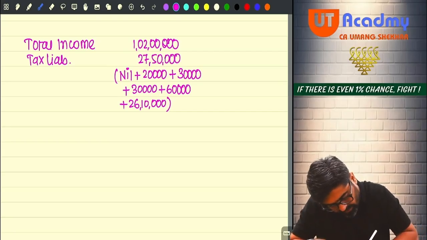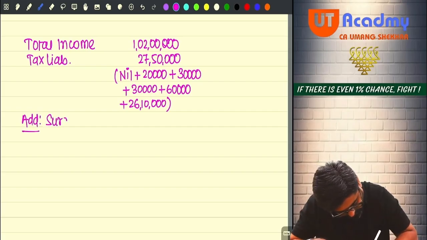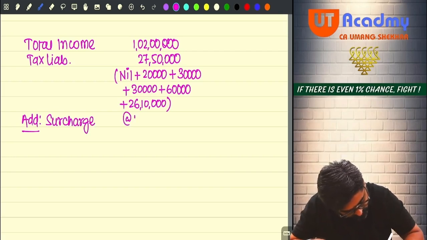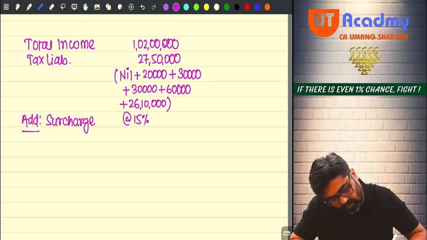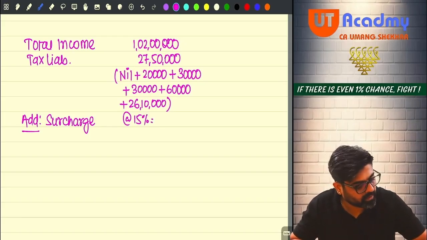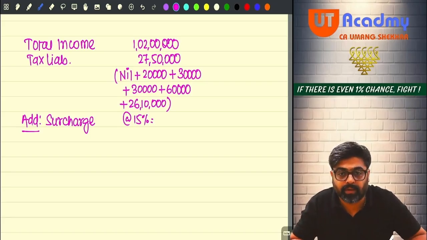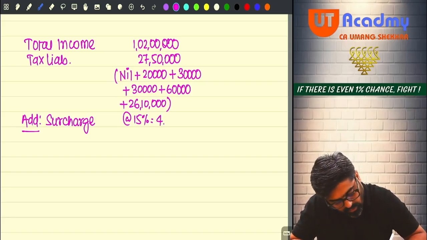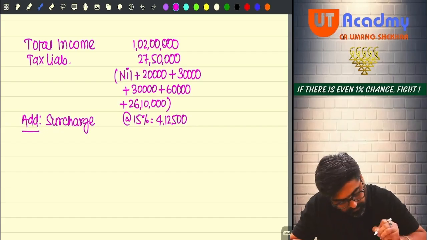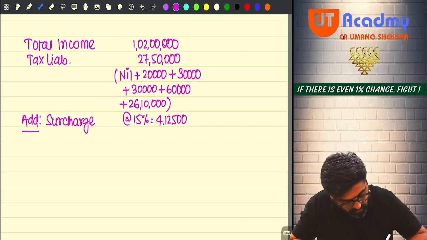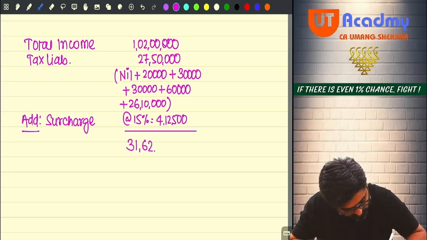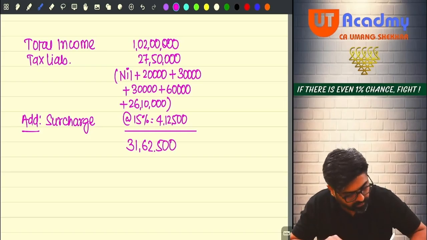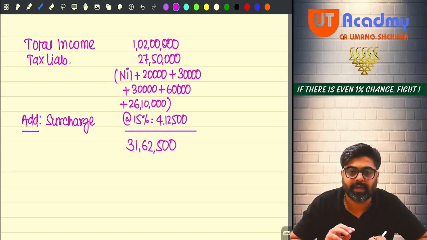Now will you pay any surcharge? Yes. Add surcharge. Now the rate of surcharge here will be 15%. Yes or no? So what will be the 15% of this amount? It will be 4,12,500. Okay. So this will be 4,12,500. If you add both of them, you are going to get a total of 31,62,500. Did you all get this? This is your tax including surcharge.